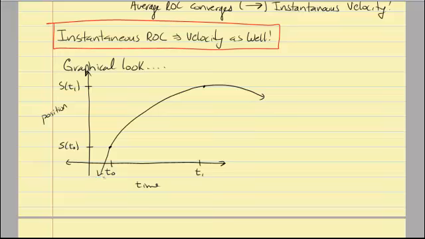Now this is not based on a function that I'm being given. This is just a quick curve sketch. So this is the graph of s of t at different times of t. Specifically, we're looking at between t0 and t1. So these are our positions. Now what I can draw between these 2 points is a secant line. Let's see if I can hit it. Yep, got it. So this is a secant line.